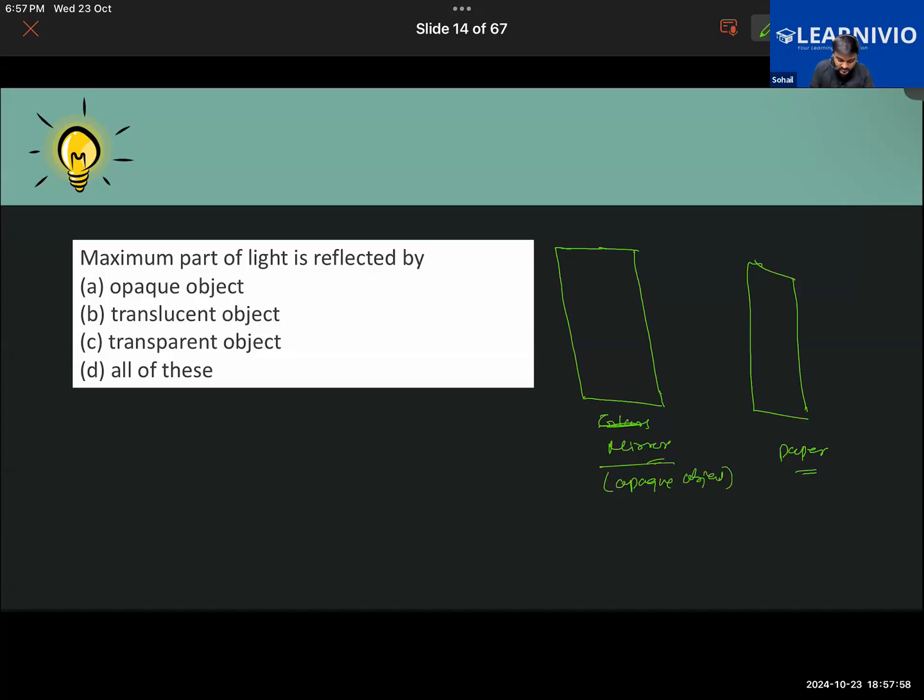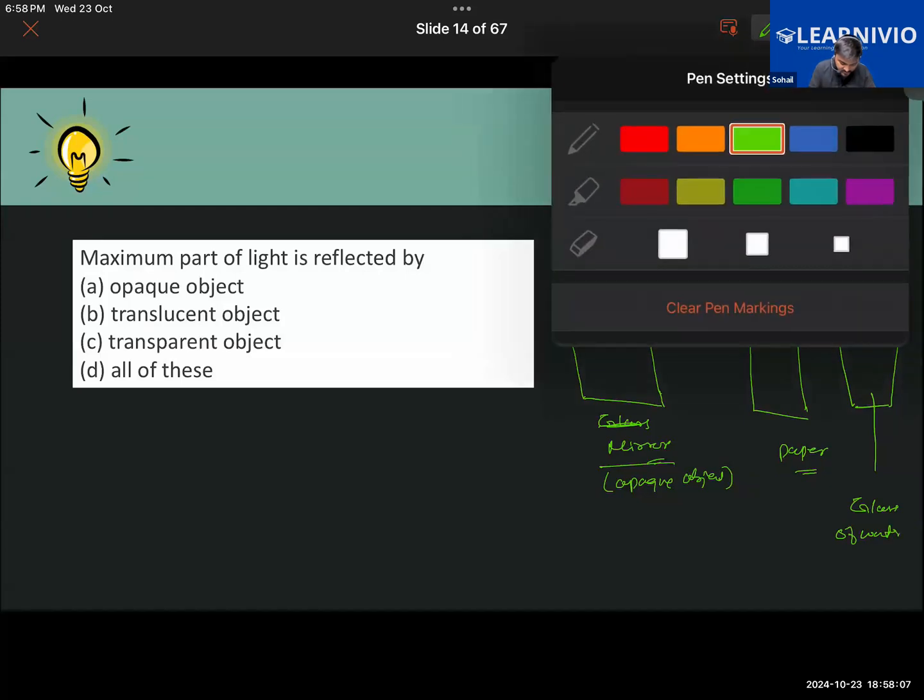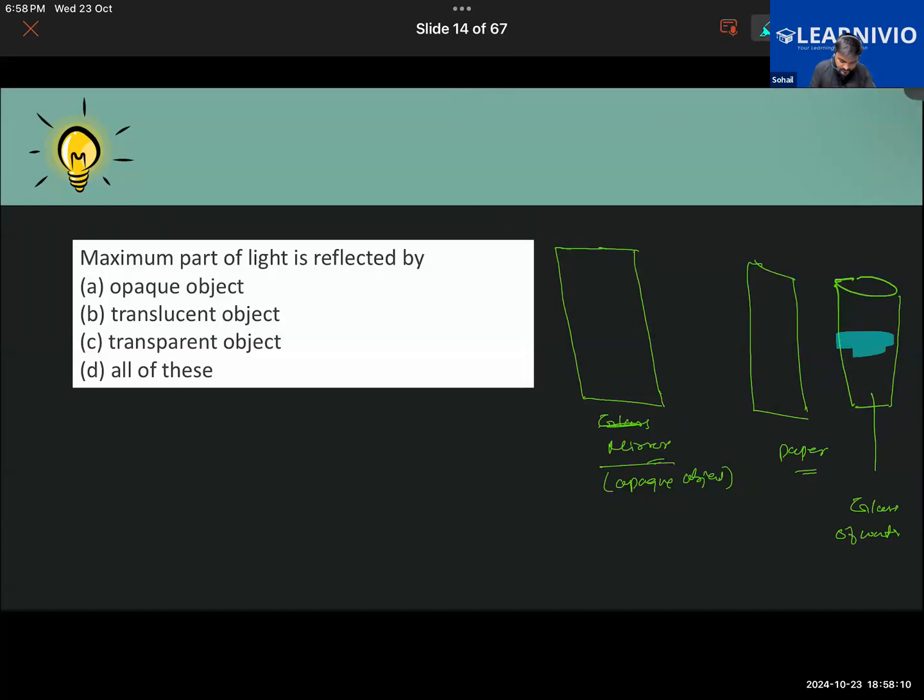And then you have a paper, or say you have a glass of water here. You guys read the question and then think about it. The question is asking which is an opaque object. Exactly. Because through the paper, some of the light will be passing through. But in the case of this opaque object, consider the mirror, all the light will be bouncing back. It will be reflecting. And in this case, it will be bending. Refraction will take place in the case of the glass of water.